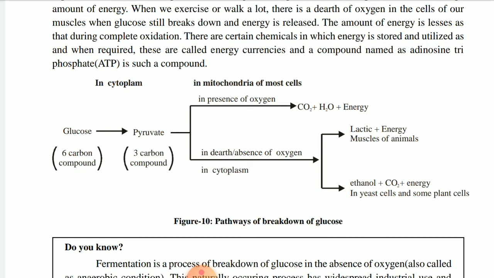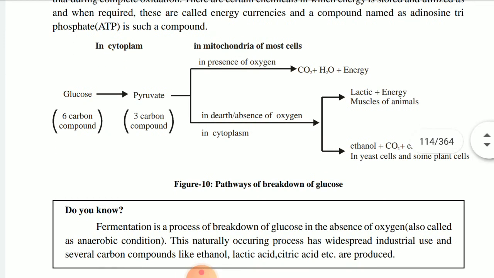So what happens, the breakdown process of glucose to pyruvate to yield energy is carried out in the cytoplasm. The next process depends on the presence or absence of oxygen. If oxygen is present, the decomposition, the degradation of complex food material, takes place and is converted into carbon dioxide and water. And if that is carried out in the absence of oxygen, then it will form ethanol or